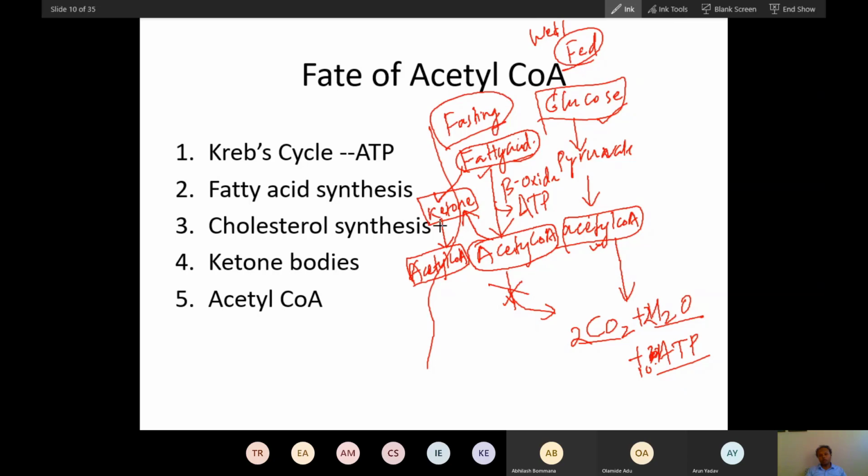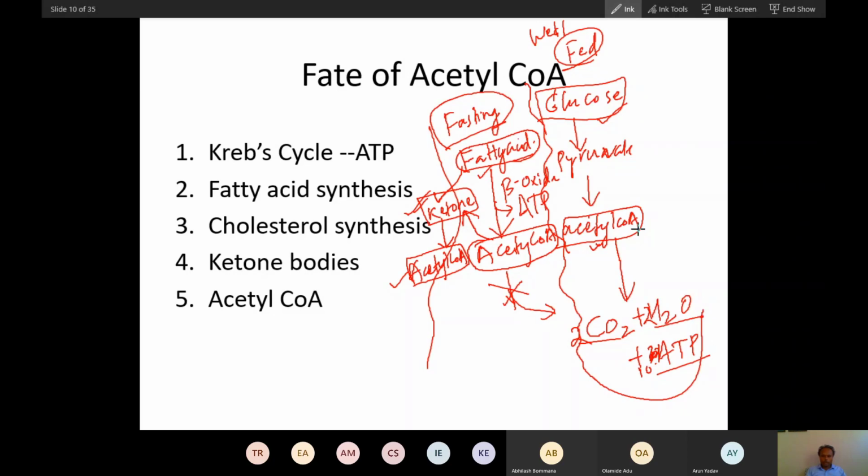Actually, ketone body is a fast fuel. As we use the term fast food, in the same way it is a very fast fuel for our brain, especially during starvation condition, and for muscles. And ketone body will convert into acetyl coenzyme in those tissues. So remember this mechanism.